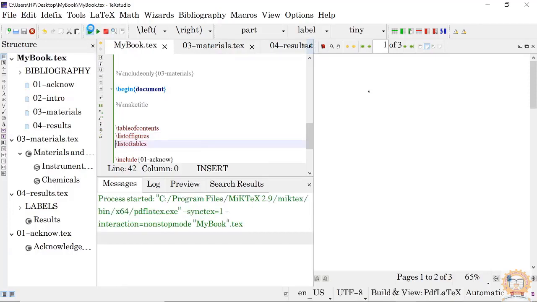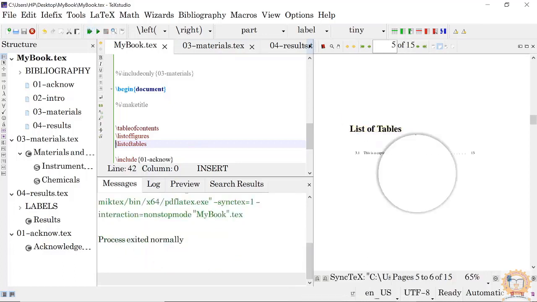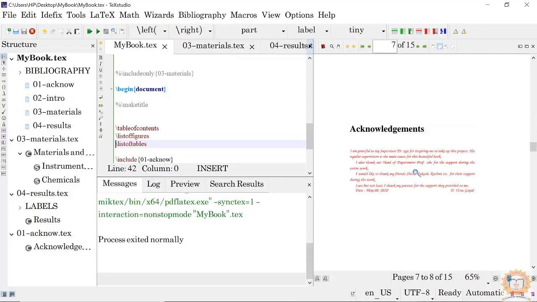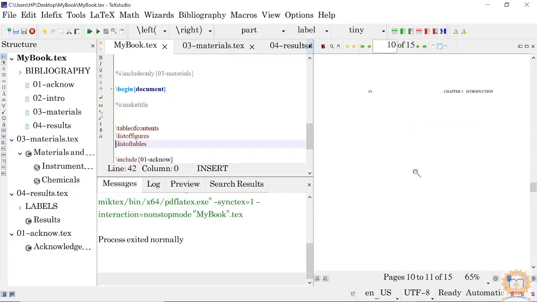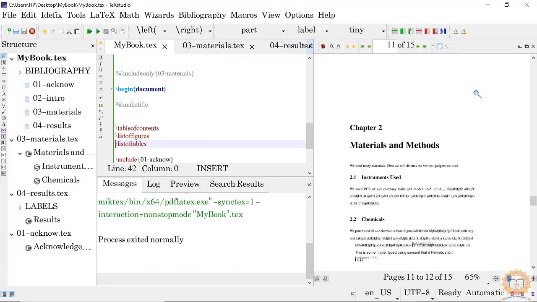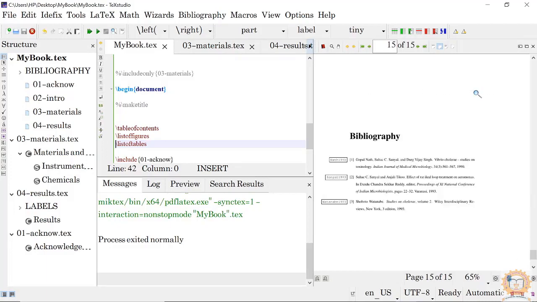So now compile the document. Now see chapter 1. This page will always be left blank because a book chapter will always open on the right hand side page only. That is why it is coming like this.